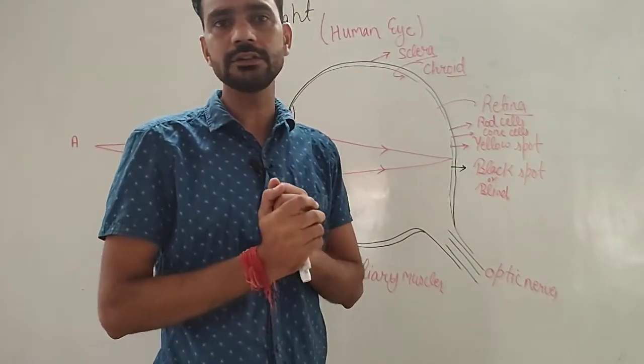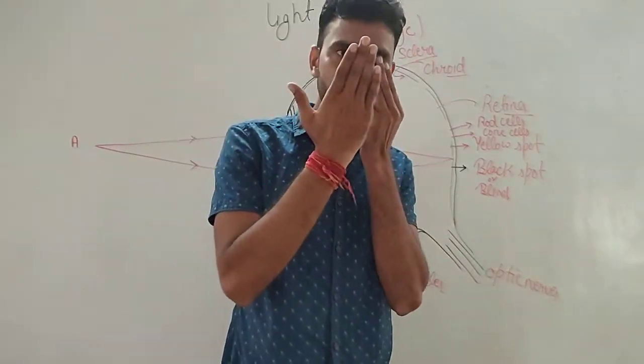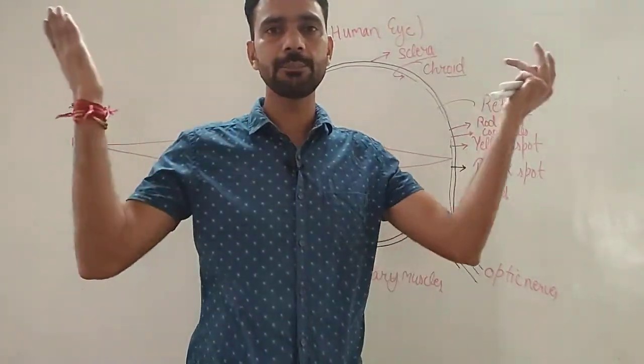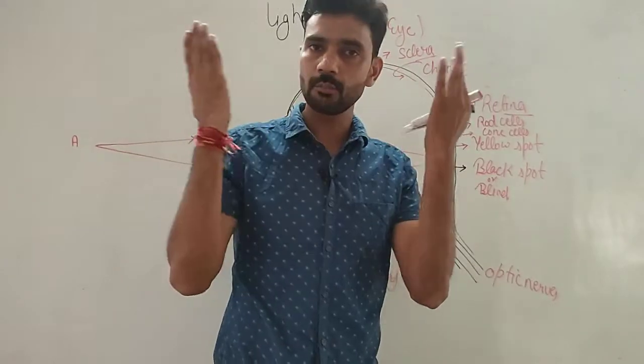Why do we have two eyes instead of one? Because with the help of one eye we can see up to 150 degrees, and with the help of two eyes we can see up to 180 degrees. So it covers more area.